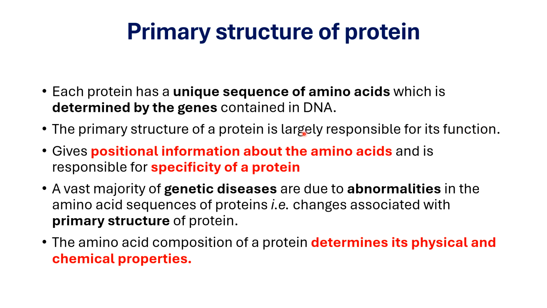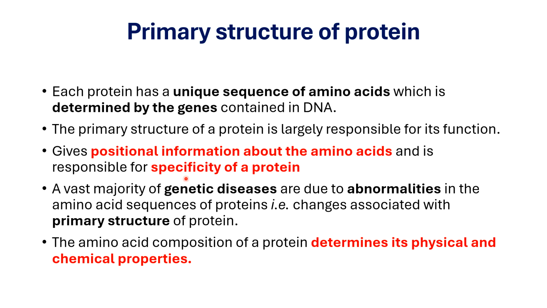Now this primary structure is responsible for the type of protein formed, or the specificity of a protein. It also helps us in determining the physical and chemical properties of the protein. So these are the things which the primary structure of the protein tells us.